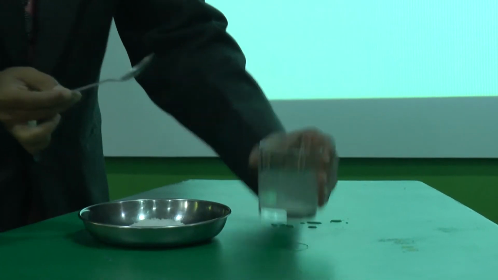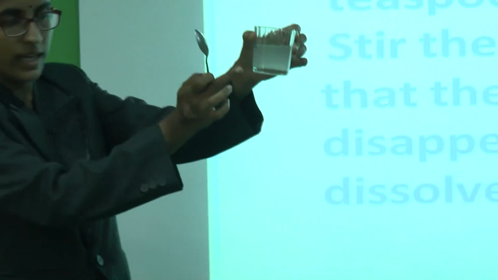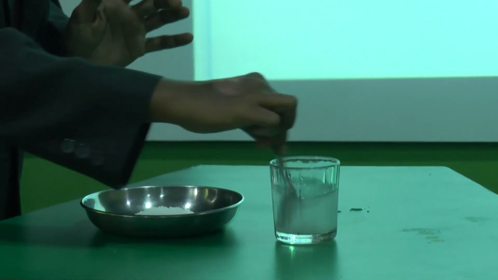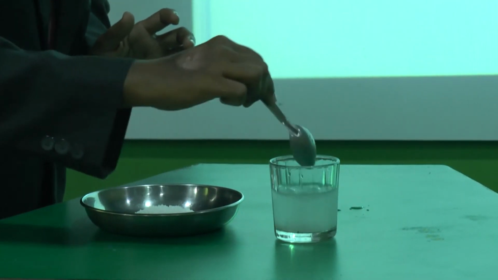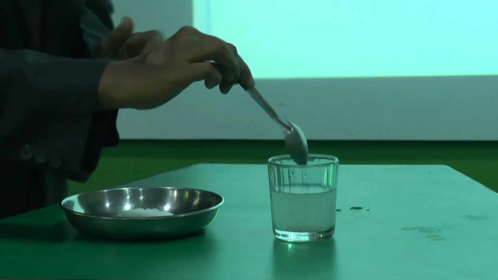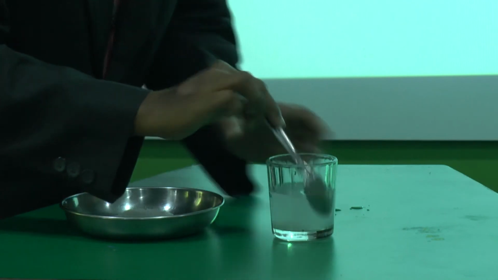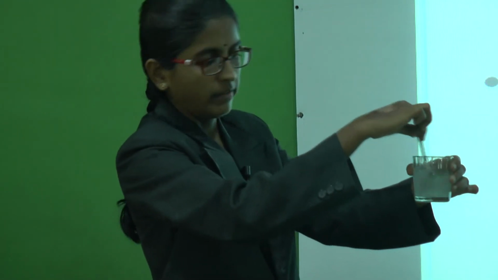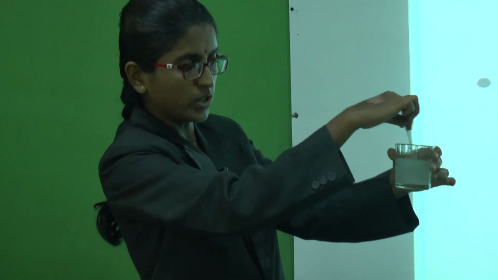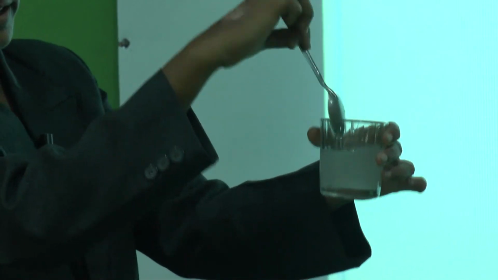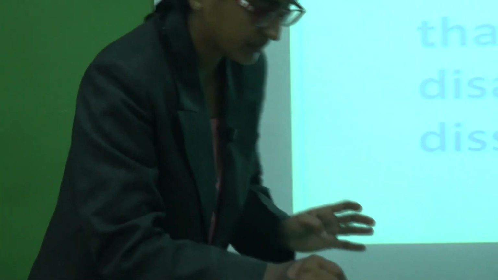See, before stirring you can see some sugar here, and when I mix with the spoon, when I am stirring this, you will notice that sugar slowly disappears, means it is dissolving in the water.